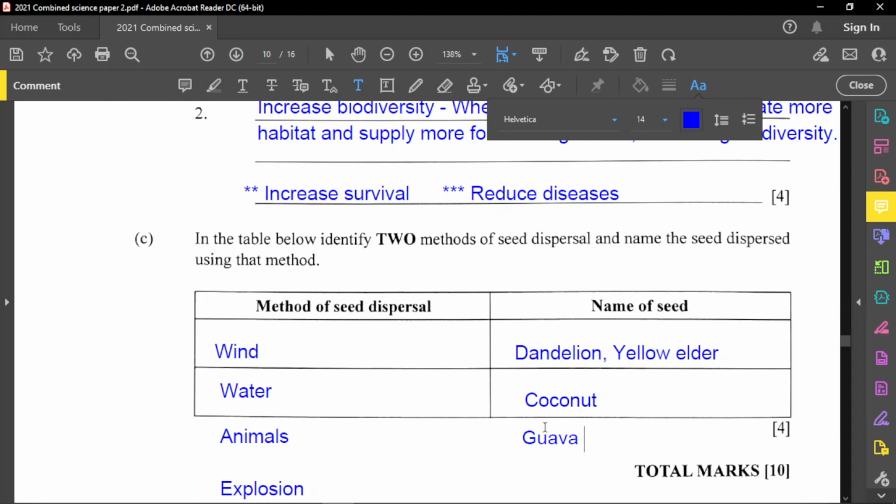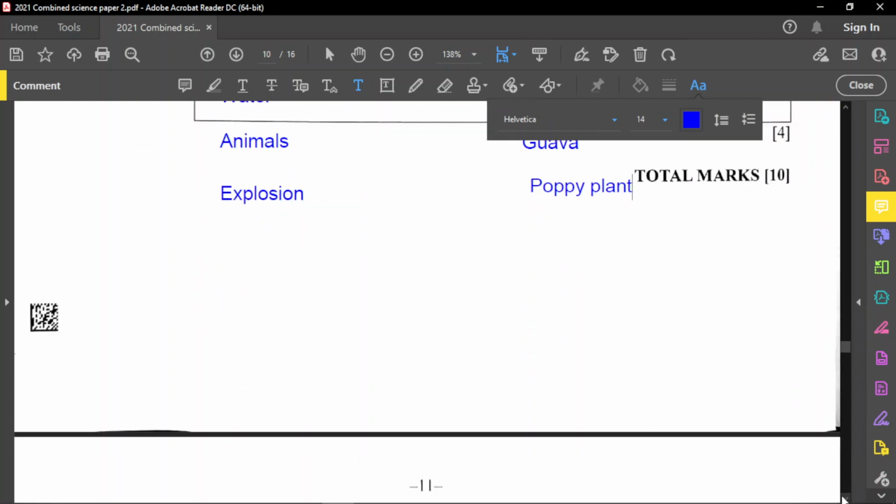Yeah, an explosion now. A typical one I'm thinking about is the poppy plant right here. So the poppy plant is one that spreads the seeds out by explosion, right? You have a round fruit. When it explodes, the seeds eventually fly all over the place.